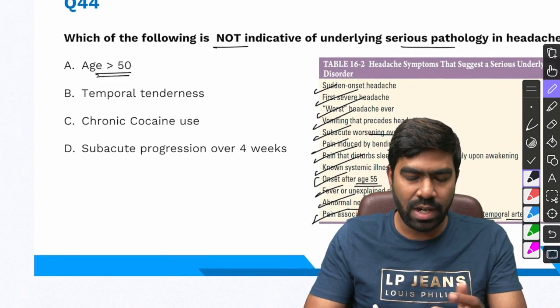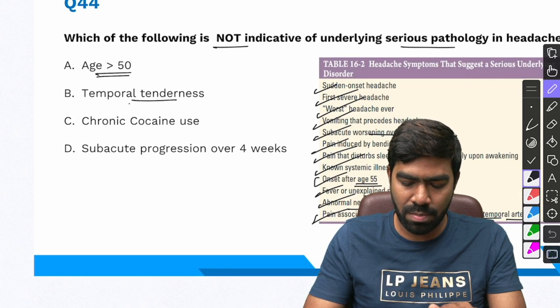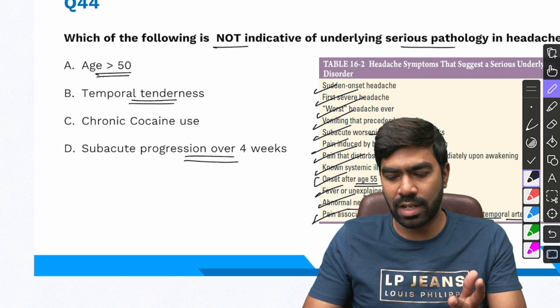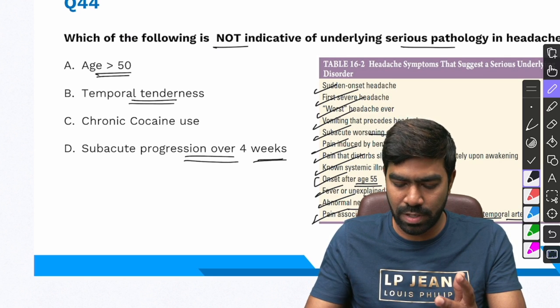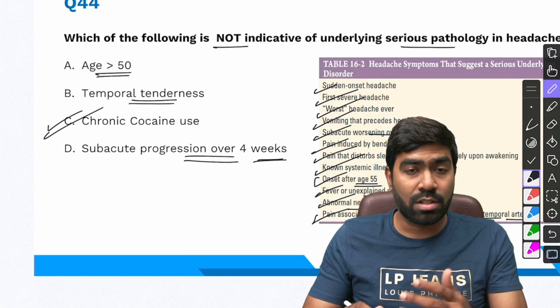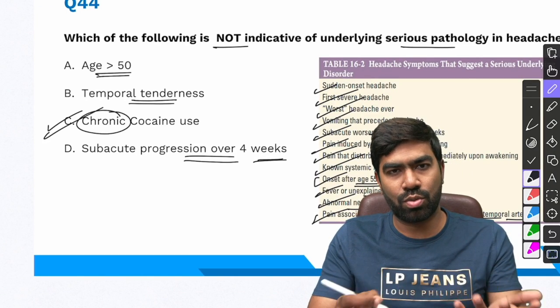So age more than 50 definitely suggests you have some dangerous problem. Temporal tenderness likely to be GCA, dangerous. Subacute progression over 4 weeks, again dangerous, indicating a raised ICP or a space occupying lesion. The only thing that we can eliminate here is chronic cocaine use. They have mentioned chronic, so that's a point.